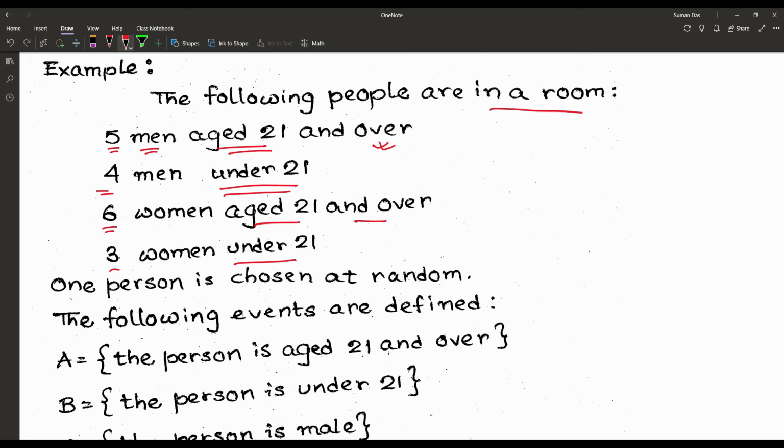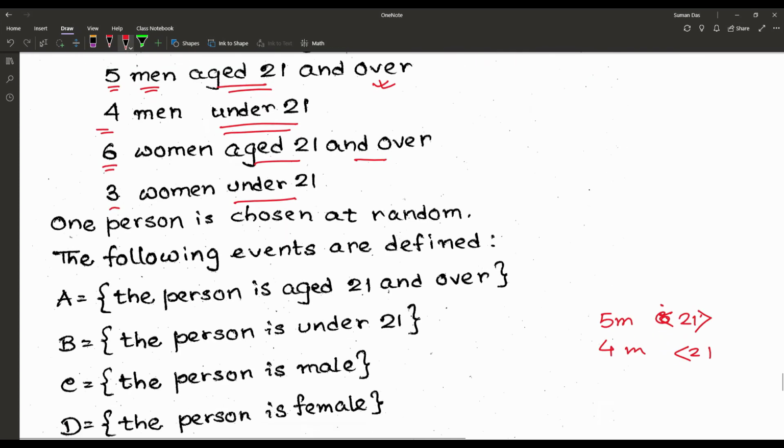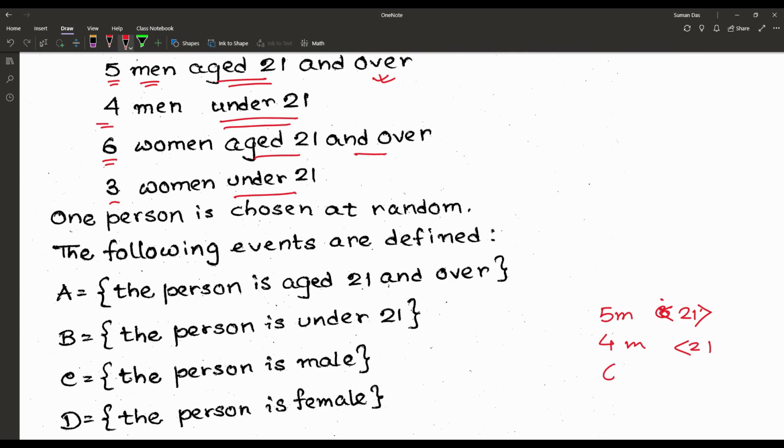So we may write it like: 5 men aged 21 and over, 4 men under 21, next 6 women aged 21 and over, and 3 women under 21.